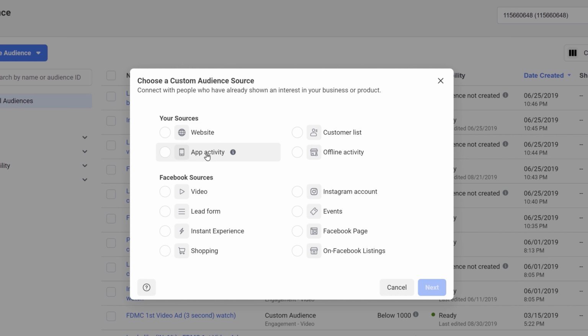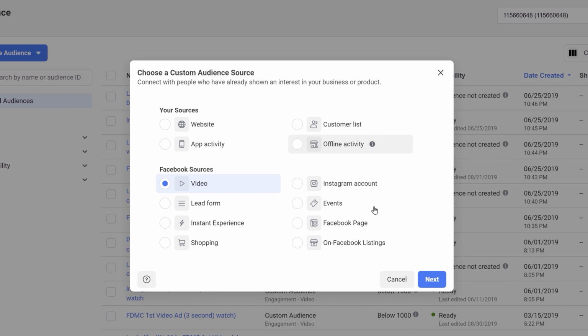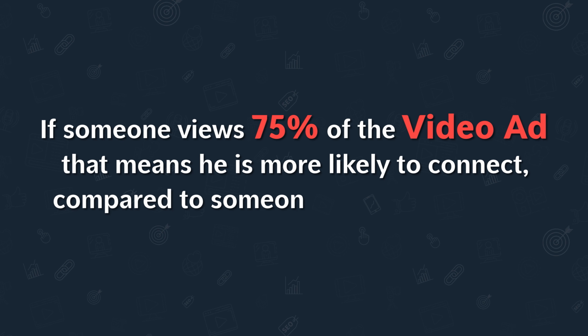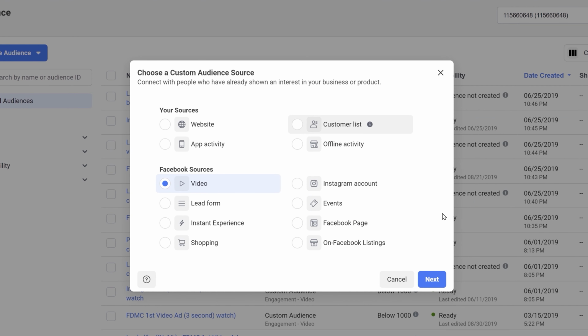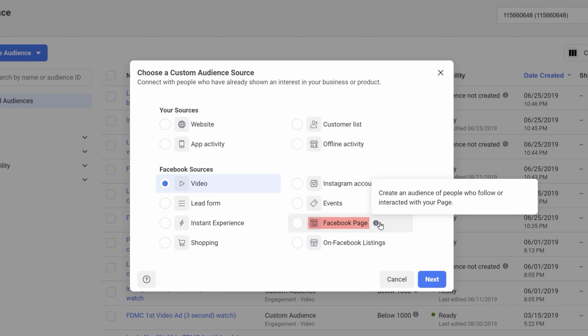Similarly, you can create a custom audience of app activity. If you're running video ads, you can create a video based audience. This will give you options of people who have watched 25% of the video, 50% of the video, 75% of the video. Naturally, if someone has viewed 75% of the video ad, that means he's more likely to connect compared to someone who has only watched 25% of the ad. So I won't be going through each and every option. You can check the i button and create custom audiences for yourself. There are multiple options. Like for a Facebook page, you can create an audience of people who follow or interacted with your page. This really helps you out in scaling the campaign, in connecting with the people who have taken a decision.